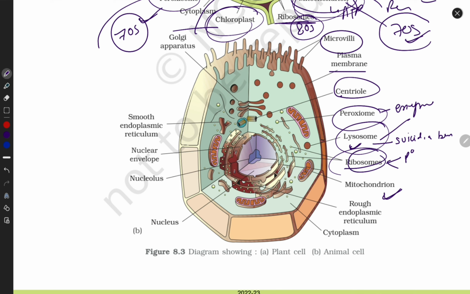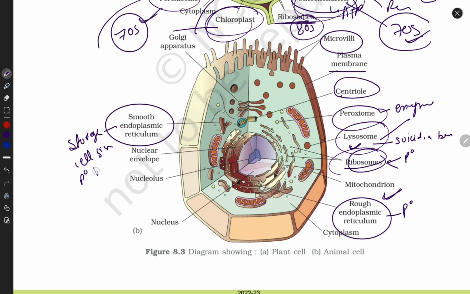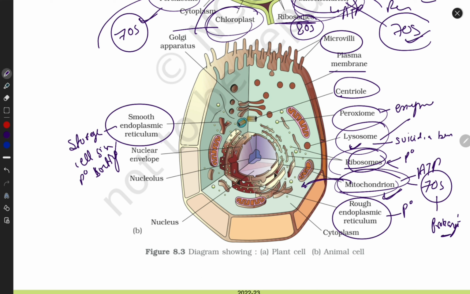If ribosomes are present on the endoplasmic reticulum, we call it rough, and it is useful in protein synthesis. If ribosomes are not present on the ER, it is useful for storage, cell signaling, and protein sorting. Clear, guys? Mitochondria are useful for ATP formation and they contain 70S ribosomes, like those present in prokaryotic cells. So some scientists say these were bacteria that, throughout evolution, got inserted in our cell and give ATP to us. The nucleus is well defined, guys. Here is the nuclear envelope, and inside the nucleus is the nucleolus, which synthesizes RNA.